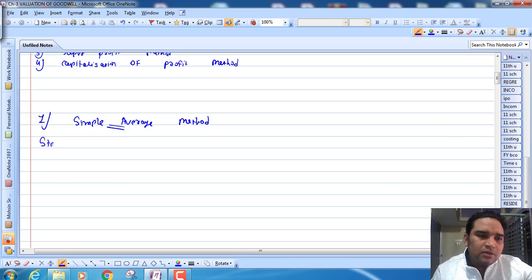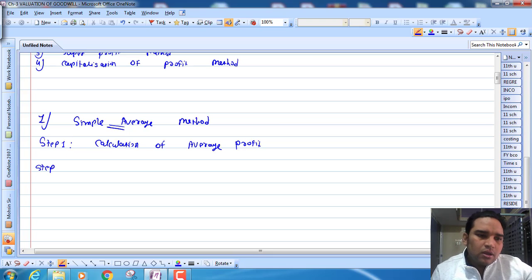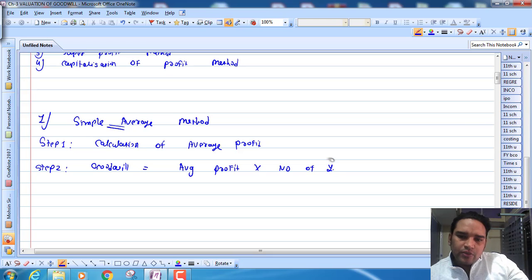Step number 1 is the calculation of average profit. Step number 2, value of goodwill. Goodwill is equal to average profit into number of years of purchase.